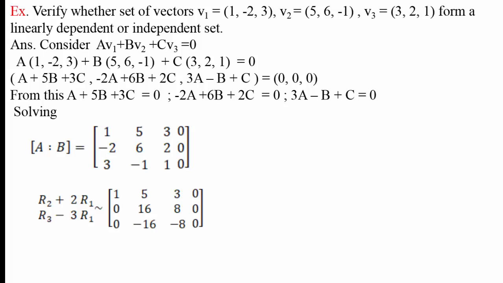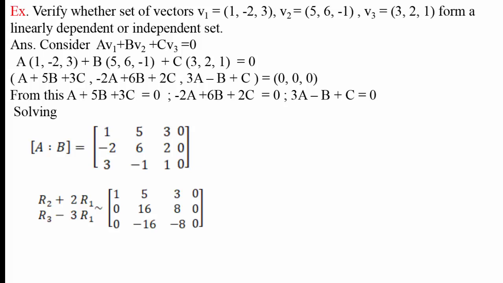Its first element is already 1. Therefore, we shall make the elements in the first column, in the second row and third row, 0. For that, the element in the second row is minus 2, so we have to add 2 times the elements of the first row. That means R2 plus 2R1. And the element in the third row is 3. For this, we have to subtract 3 times the elements in R1 from the third row. That is why we have used R3 minus 3R1, and we will get this equation.